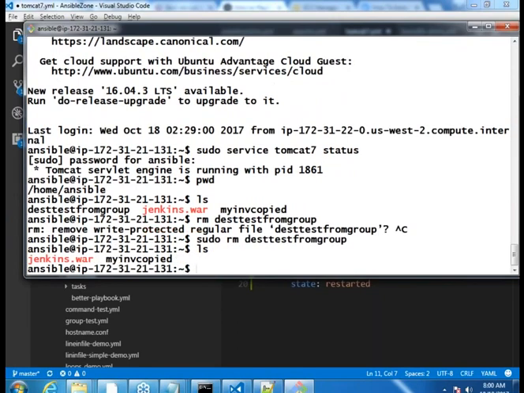Okay. So I don't have dest from group. If I run it again, what happens? It would try to create that file. That's it. Because the state has to be maintained. You said that you want that file to be copied.